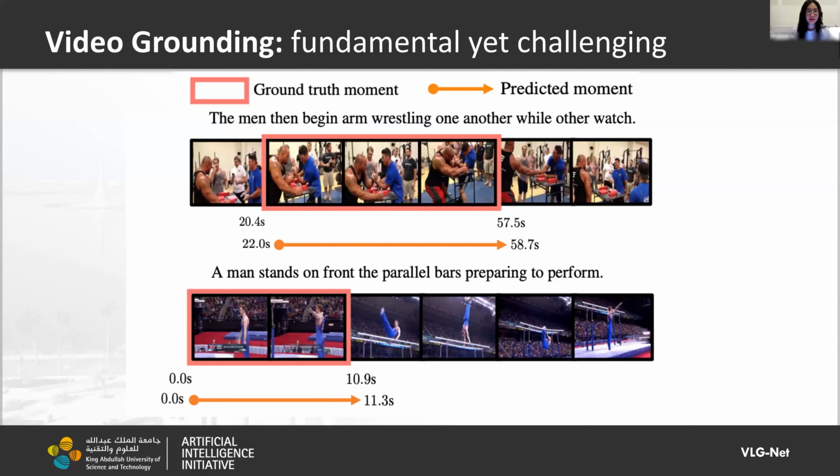First, let's look at the task. Video grounding is a fundamental yet challenging task. Let's take an example here. Given the query, "the men then begin arm wrestling with one another while others are watching," we would like to locate the starting time and ending time for the activity as close as possible to the ground truth moment as shown in the pink box. The same applies to the second example here.